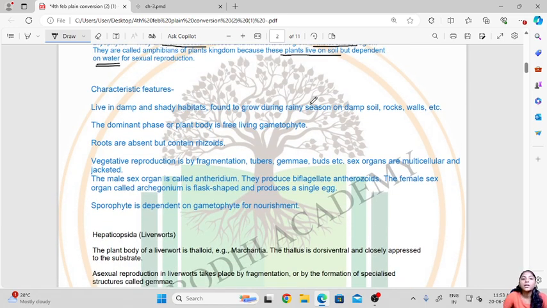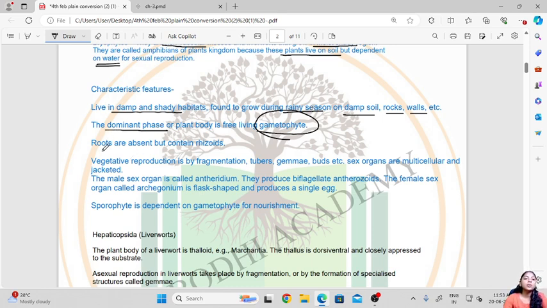Then let us see the characteristic features of these bryophytes. They live in damp and shady habitats. This we have already seen. Then they are found growing during the rainy season on damp soil, rocks, walls, etc. So we see these mosses growing during the rainy season, right? So they will grow on any damp surface. Then in these plants there are two phases. One is the gametophyte and the other is sporophyte. The dominant phase in these organisms is the gametophyte.